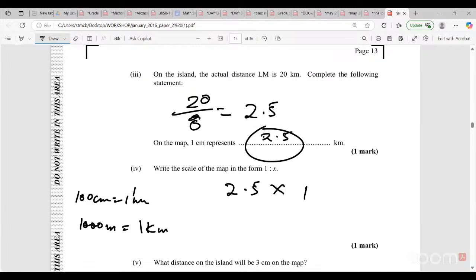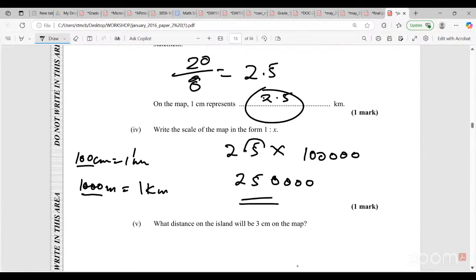So we're going to times this by 1, 2... Let me see how many zeros. 2 zeros plus 3 zeros, so 1, 2, 3. So this gives me 2, 5, 0, 0, 0, 0. All right, because you're going to move the decimal point. Look at this now.